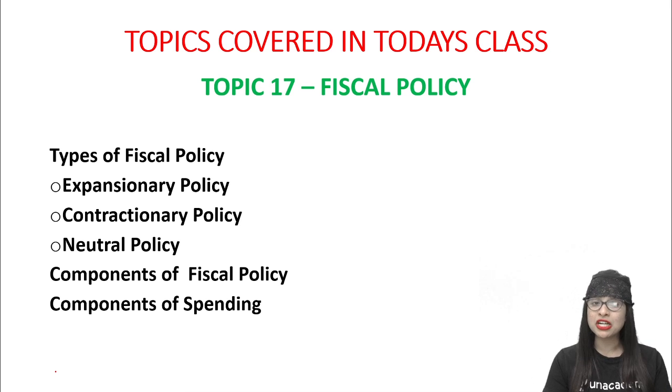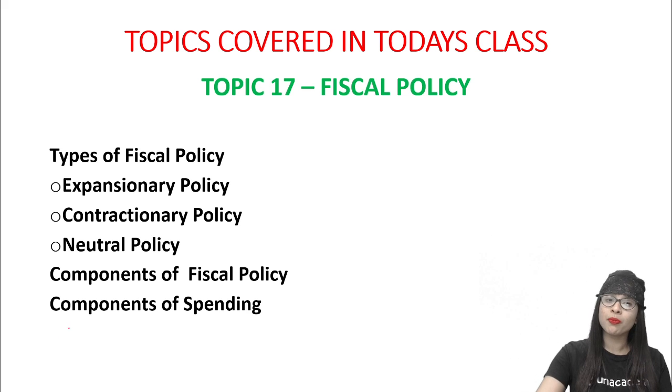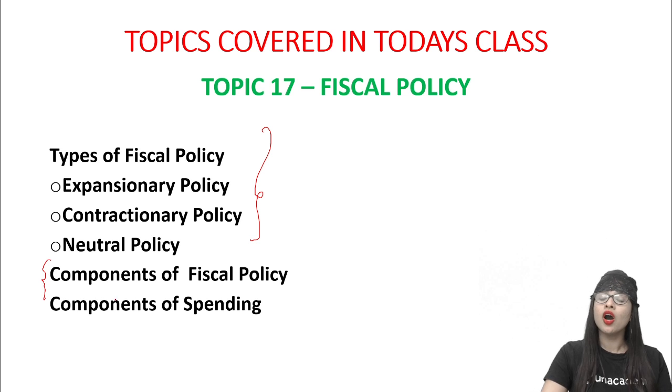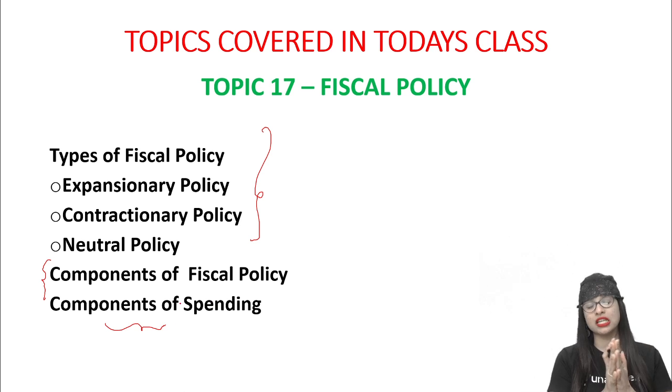That is, what is expansionary fiscal policy, what is contractionary fiscal policy, what is neutral fiscal policy, followed by the important components which you should know when you study about this fiscal policy, or the policy that deals with taxation or public expenditure of the government, followed by what are the other important components of spending that come under the so-called fiscal policy. This is what you will be studying in today's class.